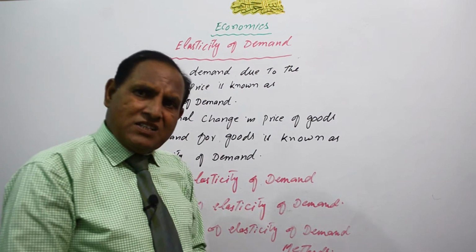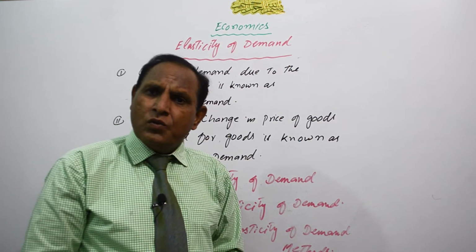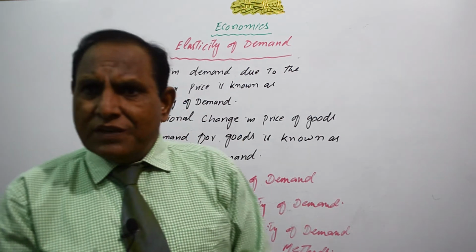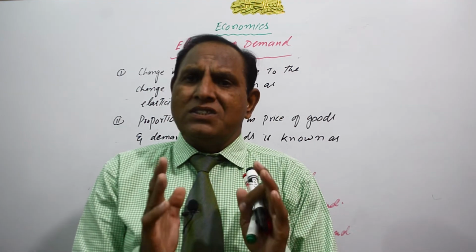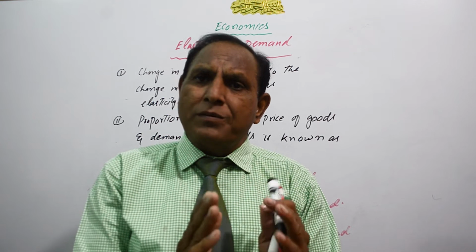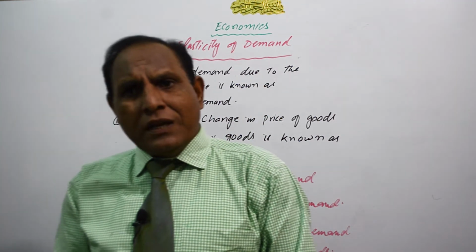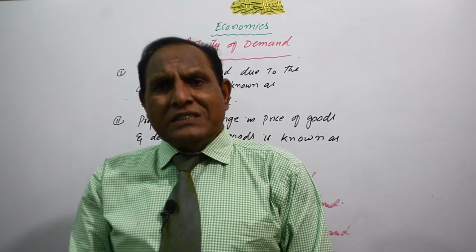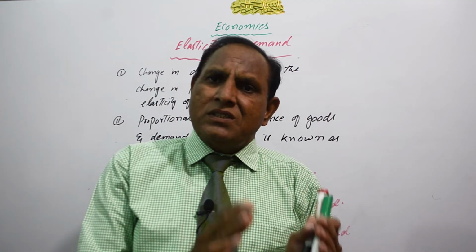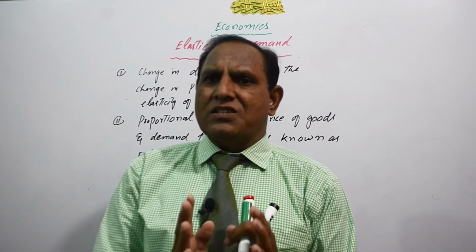Students, when we say elasticity of demand, generally we mean the price elasticity of demand.